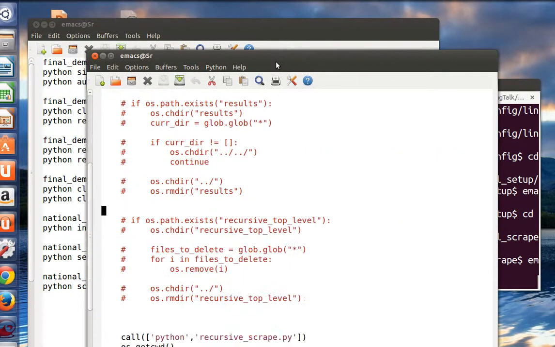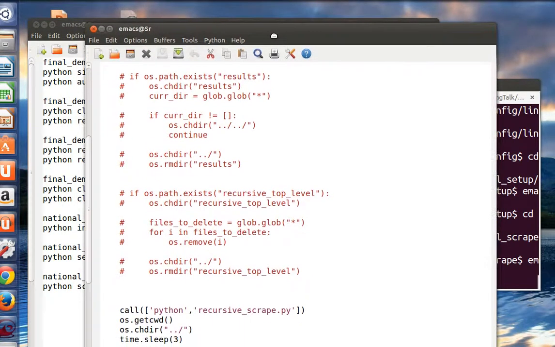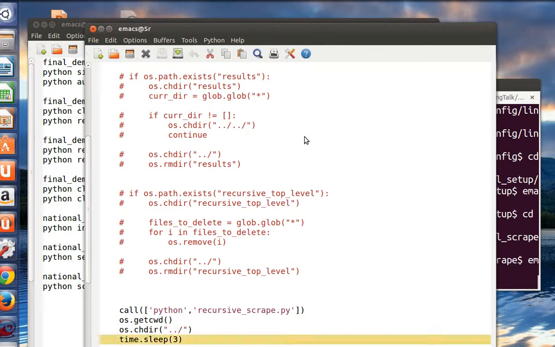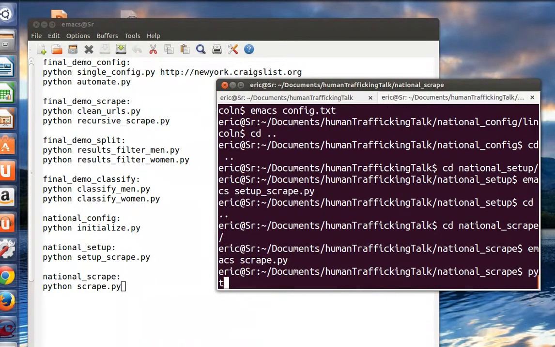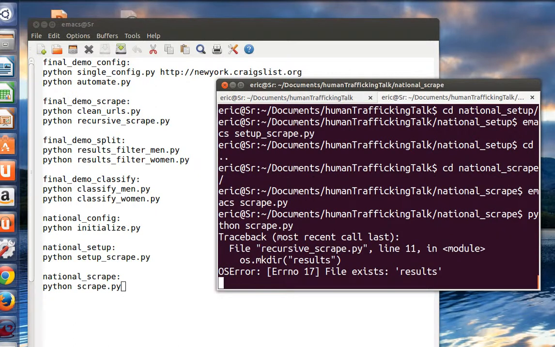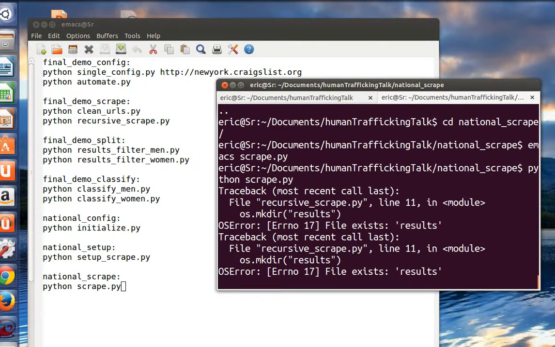I did a bit of cleaning with this one, or I tried to. It ends up being cumbersome, so I had to do time.sleep in order to get the results to actually be uniform. There were some weird issues that I won't go into here, but it works now. I guess I can show you that really quick, just so you can believe me.